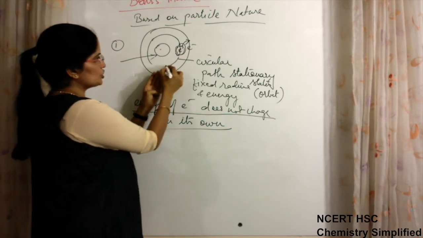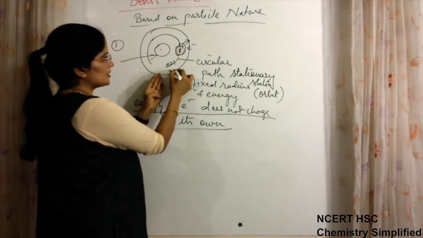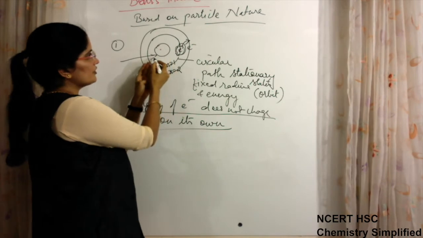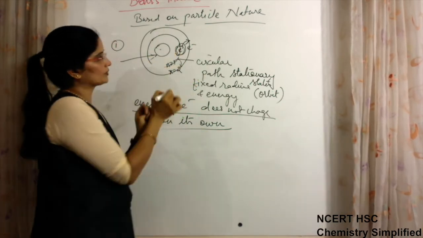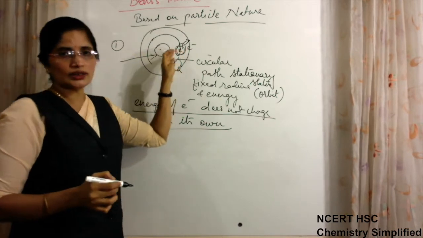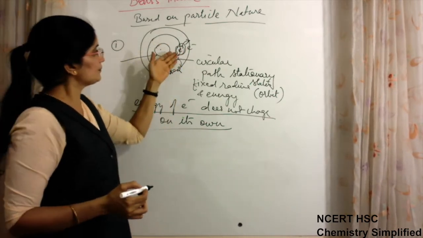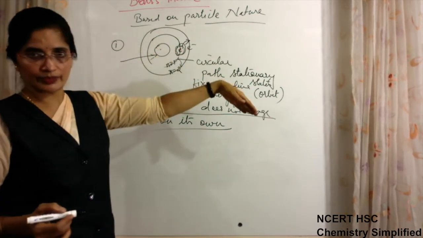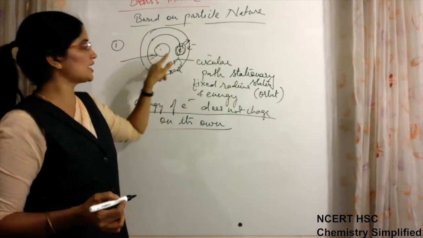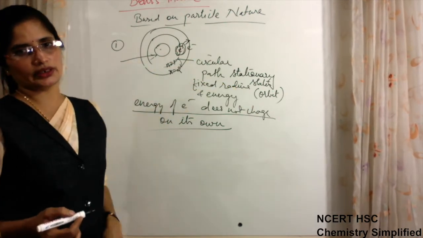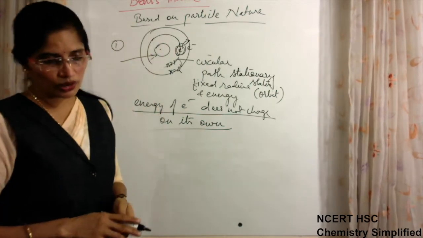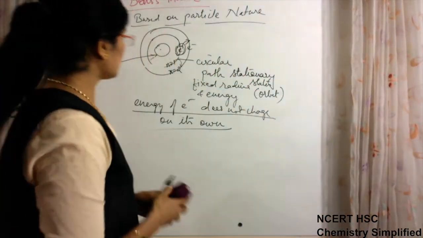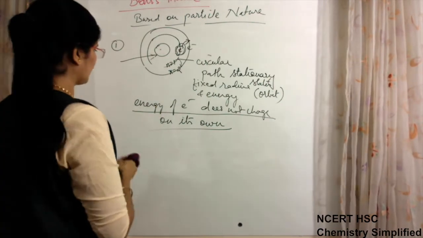Suppose the energy of this is n is equal to 1, and its energy is n is equal to 2. If it has absorbed only 1 quantum of energy, then it will jump from 1 to 2. If the light that has fallen has more energy, it will jump from 1 to 5, depending on the energy which it has absorbed. So this was the criteria for Bohr's model. This was the very first point.